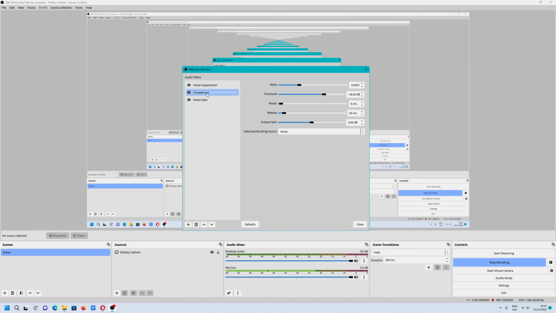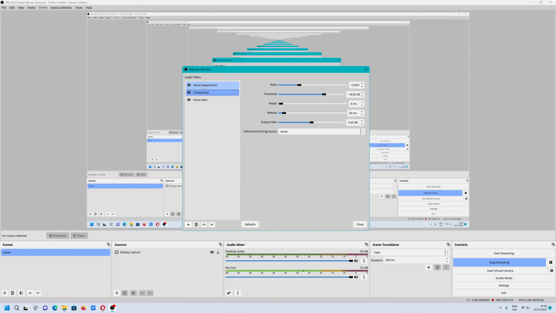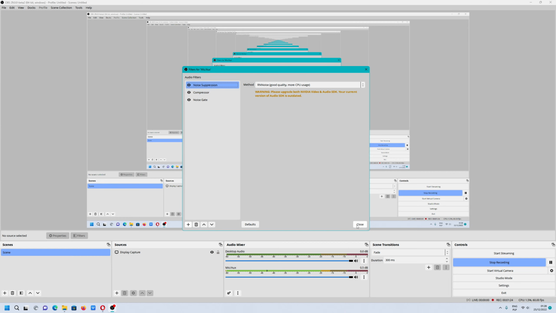According to gain option of Yeti microphone, I had default value like that. Compressor and noise gate, I didn't do anything, I just added from here. Noise gate, compressor, noise suppression. And after that, you should be able to have clean audio when you record a video tutorial.